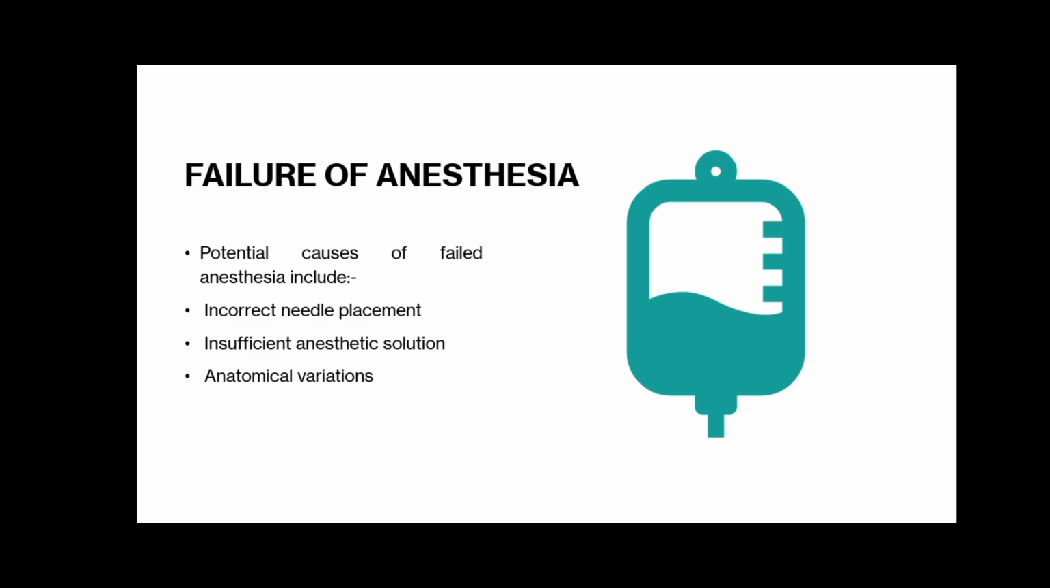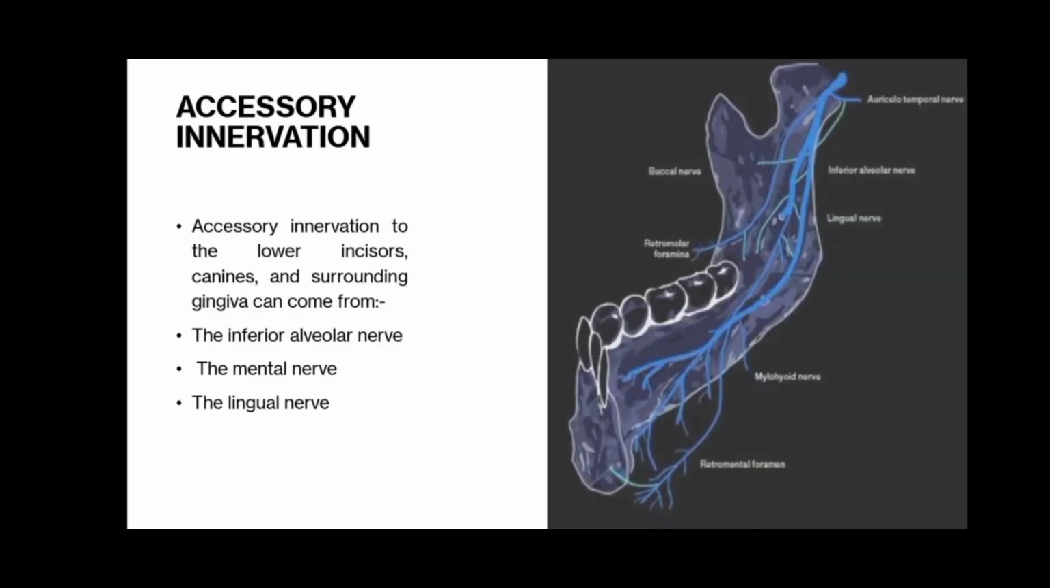Failure of anesthesia is due to incorrect needle placement, insufficient anesthetic solution, anatomical variations, or premature contact with the bone. The accessory innervation to the lower incisors, canines, and surrounding gingiva can be from the inferior alveolar nerve, mental nerve, and lingual nerve. The inferior alveolar nerve provides sensation to the lower teeth and surrounding tissues. The mental nerve provides sensation to the lower lip and chin, and the lingual nerve provides sensation to the anterior two-thirds of the tongue.